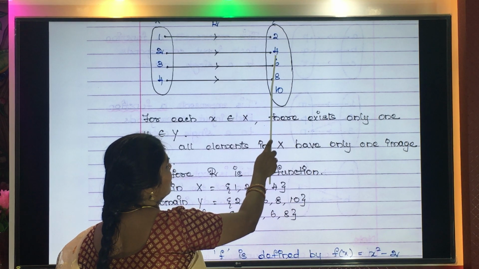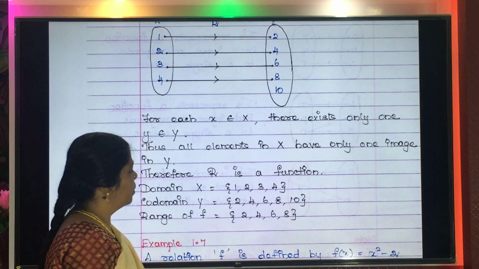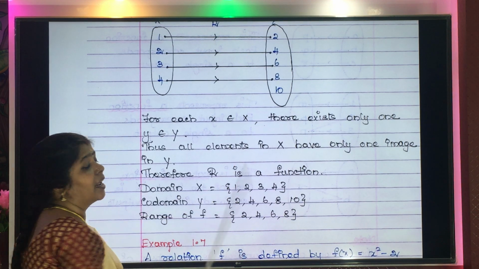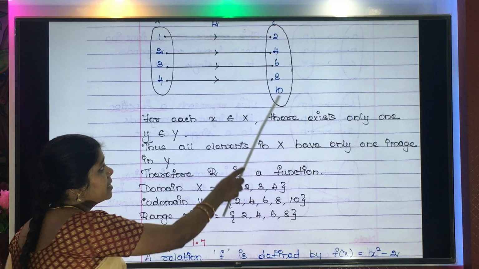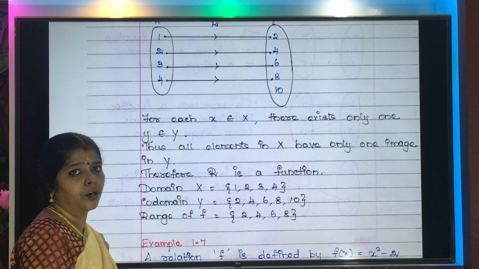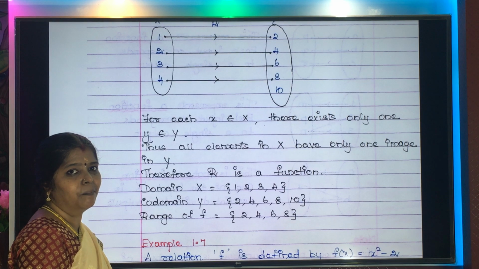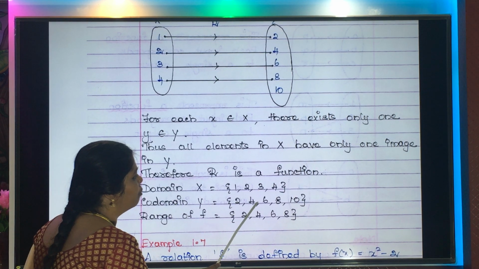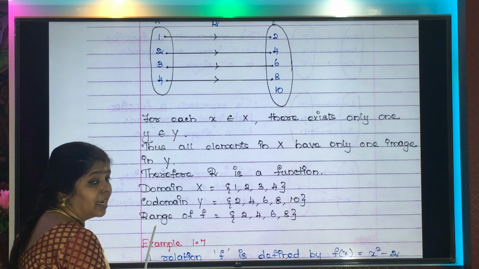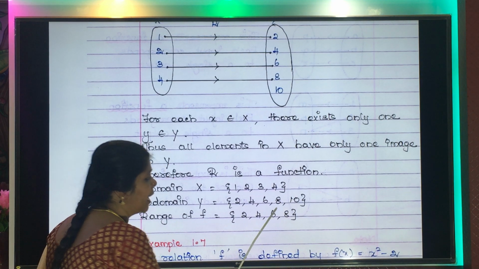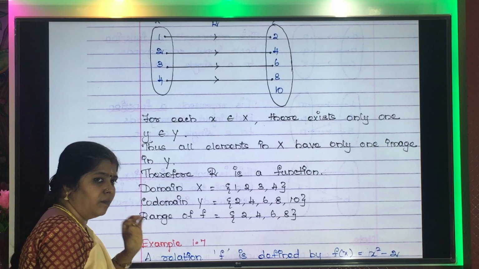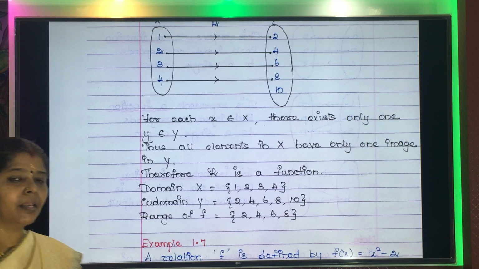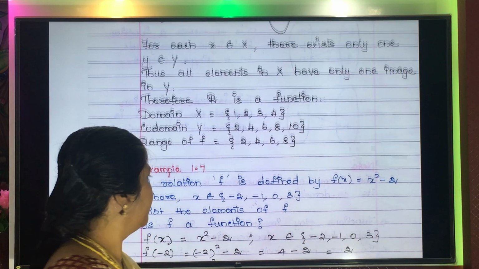2, 4, 6, 8. So in the range you will write 2, 4, 6, 8. You will not write 10. Why? Because 10 is not an image to any of the elements in set X. Understood? So here very clearly you can see codomain has 2, 4, 6, 8, 10, whereas range has 2, 4, 6, 8. So from this we can clearly see range is a subset of codomain. Am I clear, children? Yes.